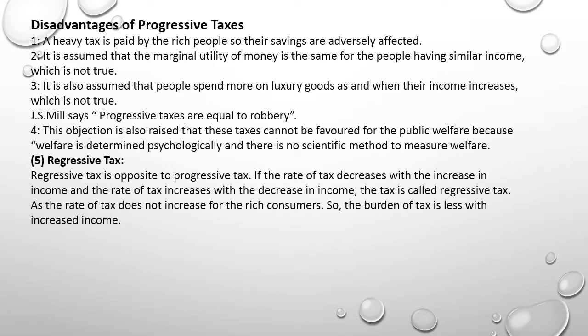The number five is regressive tax. Regressive tax is opposite to progressive tax. If the rate of tax decreases with the increase in income and the rate of tax increases with the decrease in income, the tax is called a regressive tax. As the rate of tax does not increase for the rich consumers, so the burden of tax is less with increased income.